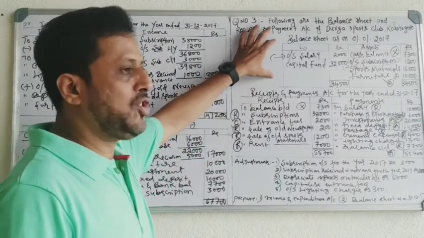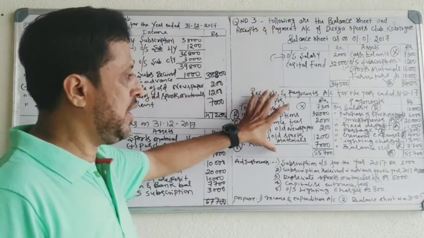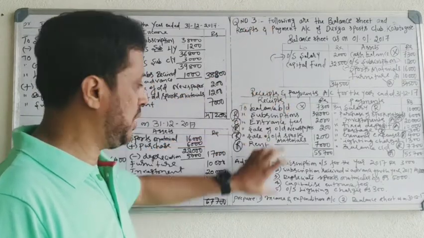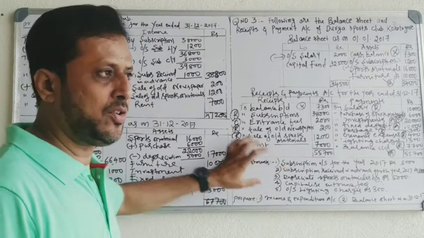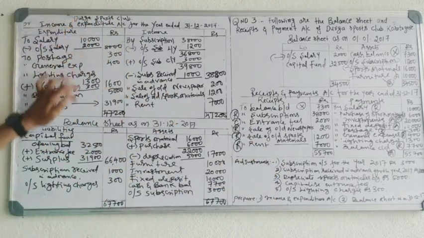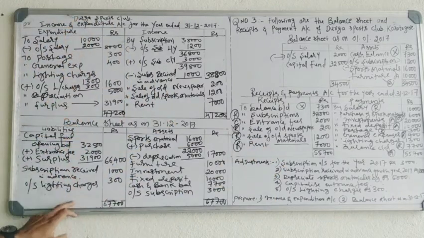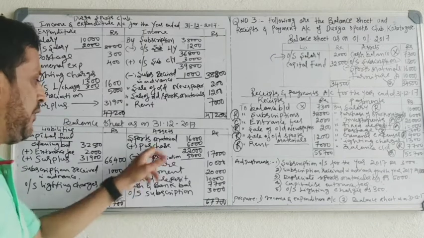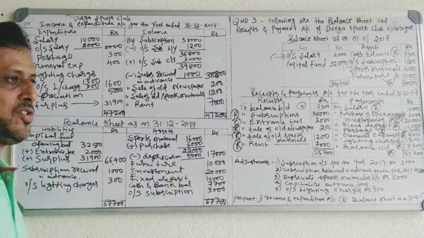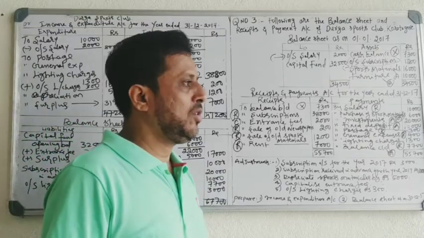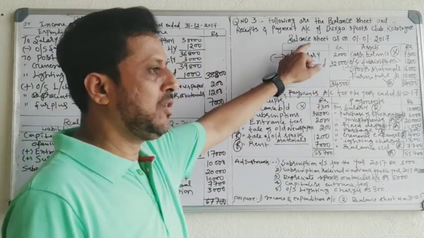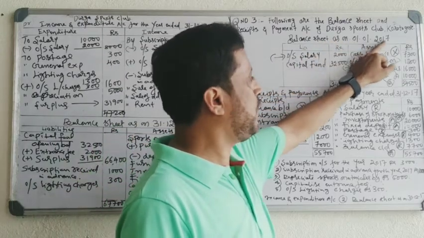So by taking last year's balance sheet, current year receipts and payments account and unrecorded adjustments, we have to prepare the income and expenditure account and the balance sheet of the current year, and we have to find out the profit or loss and the financial position of the organization. Let's start with the question. Balance sheet as on 1/1/2017.